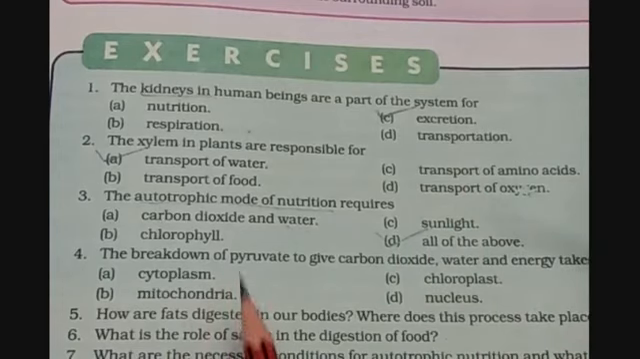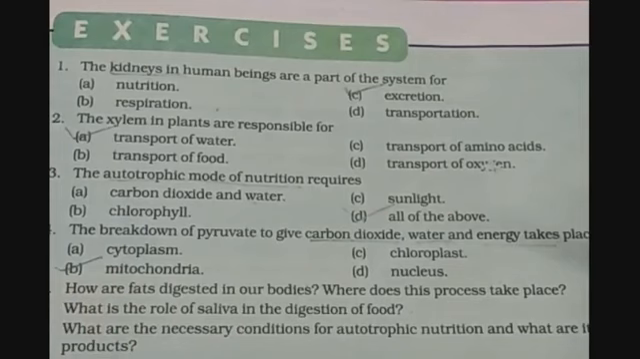Question number 4 is: the breakdown of pyruvate to give carbon dioxide, water and energy takes place in A. cytoplasm, B. mitochondria, C. chloroplast, D. nucleus. So children, we have studied that when pyruvate is being converted into carbon dioxide, water and energy, this reaction takes place in the presence of oxygen. And where does this reaction happen? In mitochondria. So option B is the correct answer for this question.